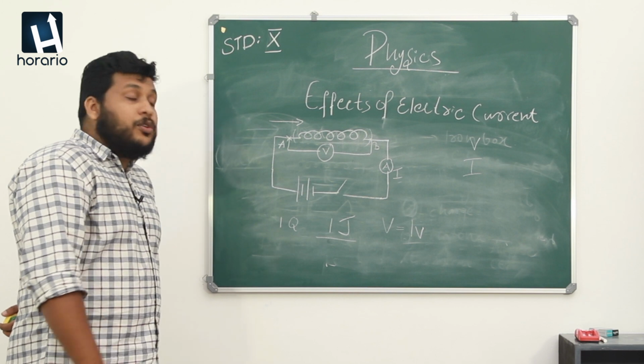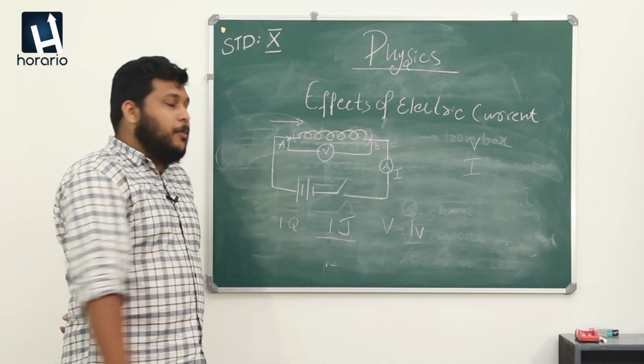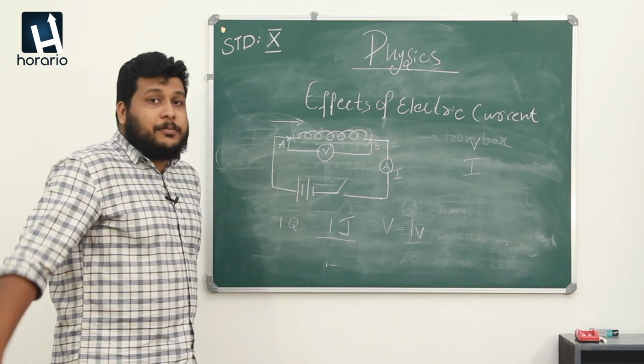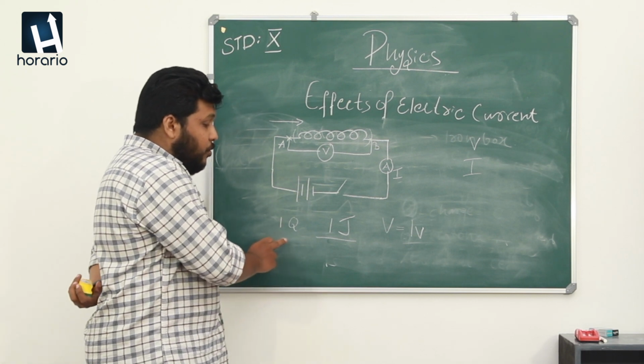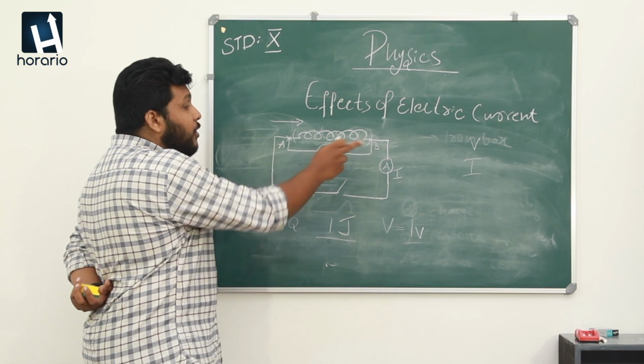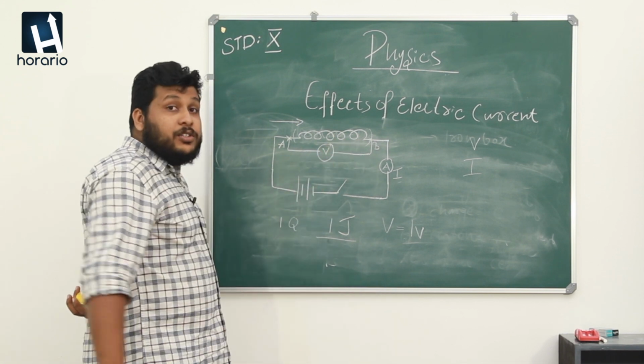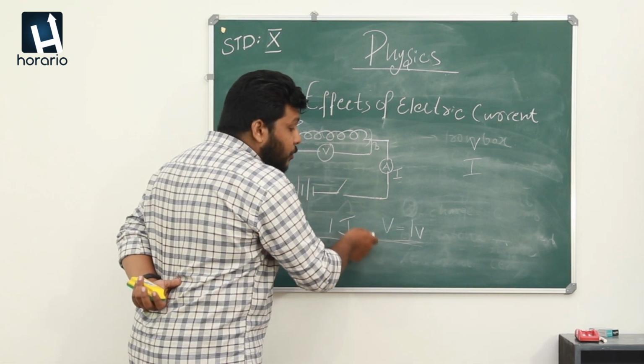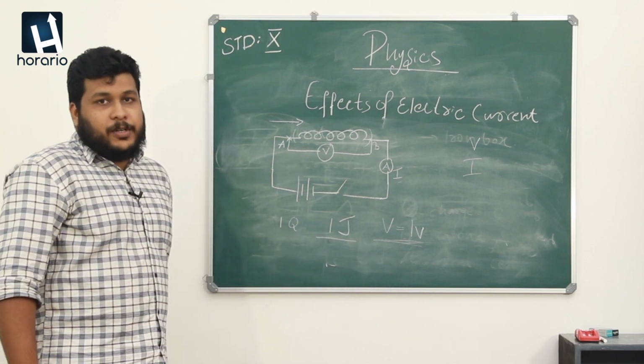This is a universally accepted theory. From this, you want to know that if 1 Q of charge travels from one point to another with a work done of 1 joule, it will always be with a potential difference of 1 volt.